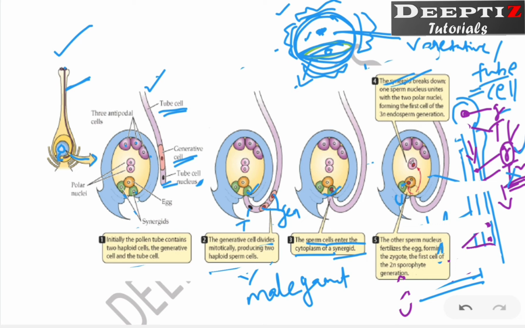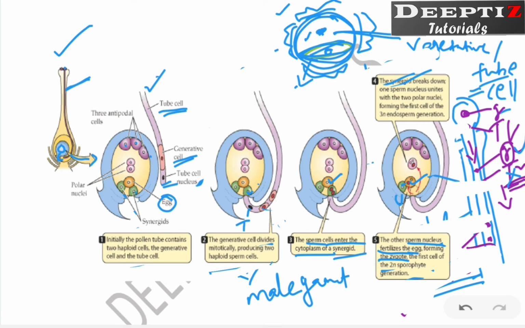In the next stage, out of these two male gametes that entered the synergid, one will fuse with this egg. This is the egg, right? It will fuse and form the zygote. Just see what happens here. The sperm nucleus fertilizes the egg, forming the zygote, the first cell of this 2n sporophyte generation. Don't get confused; just understand that the zygote is formed.